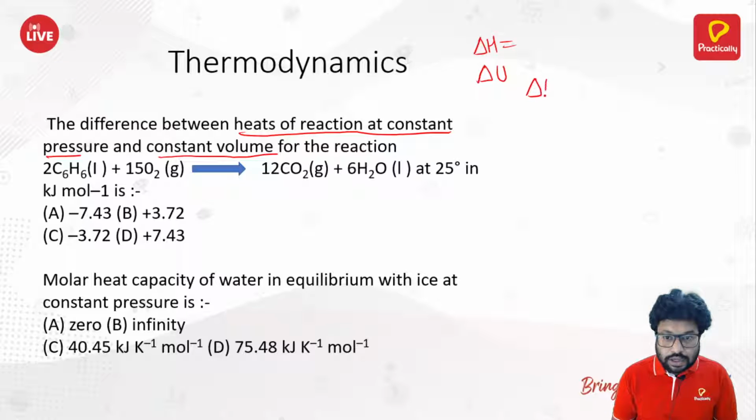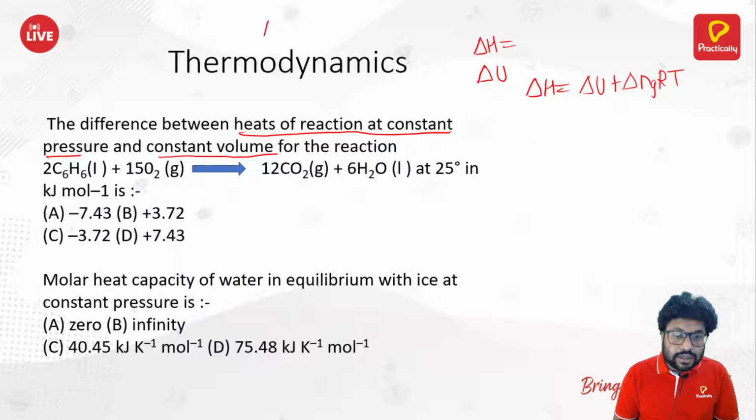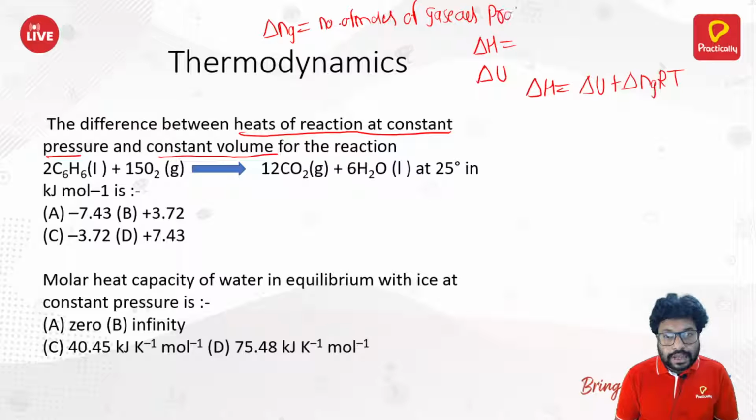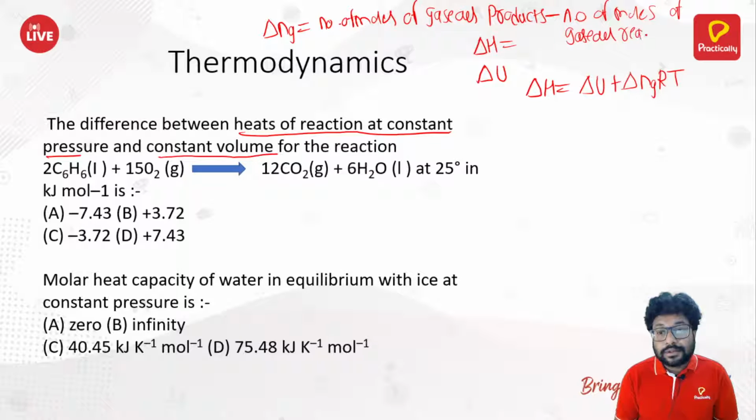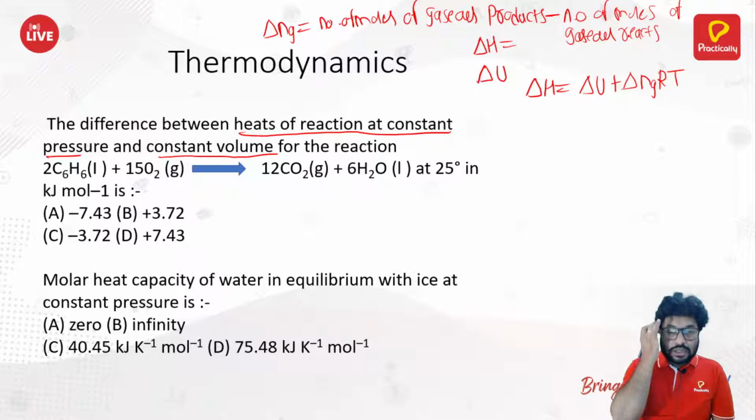Then what is the relationship between them? Delta H is equal to delta U plus delta ng RT, where delta ng is the number of moles of gaseous products minus the number of moles of gaseous reactants. So they are asking the difference between delta H and delta U. That is what they asked here, right?